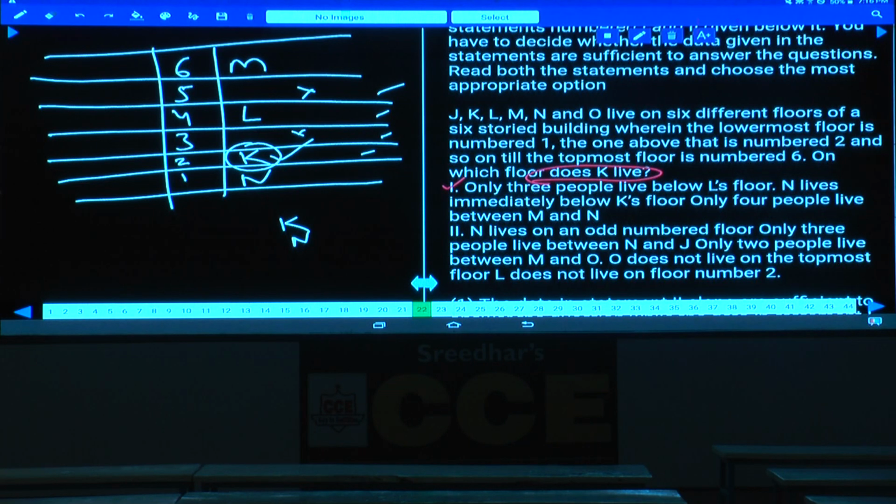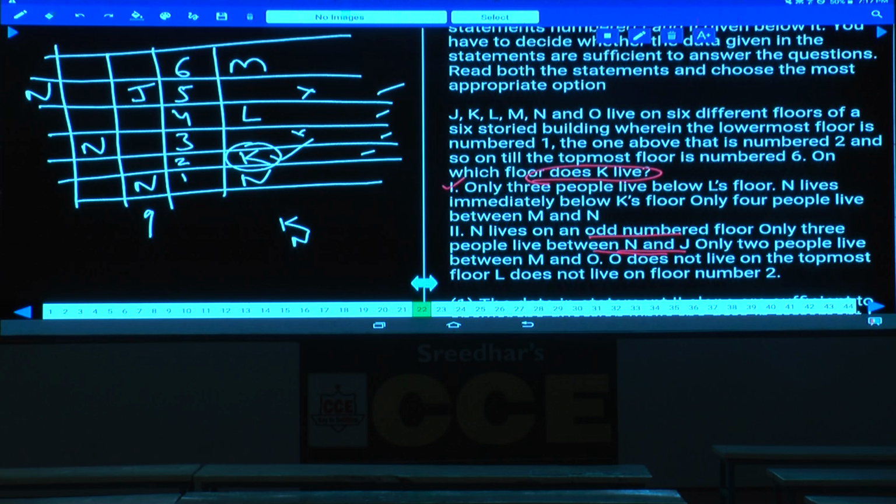Then coming to the second one, N lives on an odd number floor. Only 3 people live between N and J. If N is here, that is one possibility. Next N can be here, that is the second possibility. N can be here, that is the third possibility. Out of these 3, only 3 people between N and J. In the first case, J must be on the 5th floor.